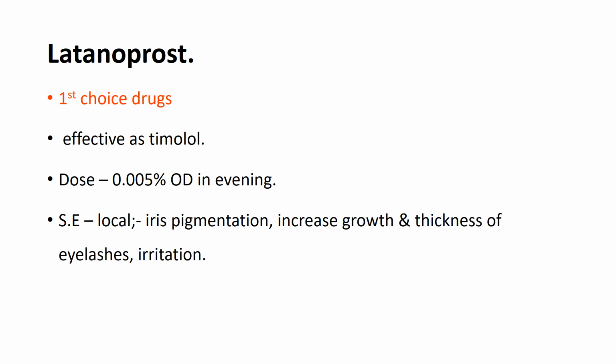The first agent is latanoprost. This agent is now used as a first line agent or first choice drug for open angle glaucoma. Its efficacy is more or less similar to timolol, but its advantages, like absence of systemic side effects and once daily use, make this drug a first line agent compared to beta blockers. We use this drug in a very small concentration. This drug is associated with mainly local side effects like iris pigmentation, increased growth and thickness of the eyelashes, irritation. Sometimes macular edema is also seen.